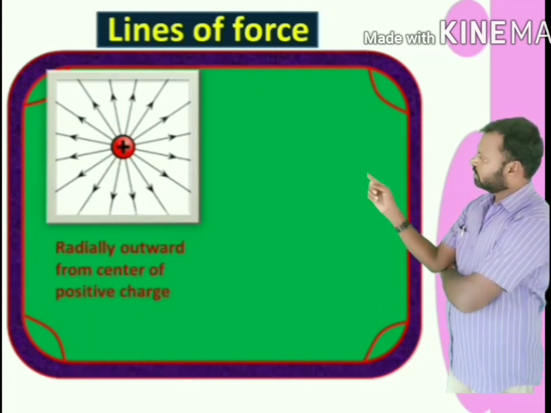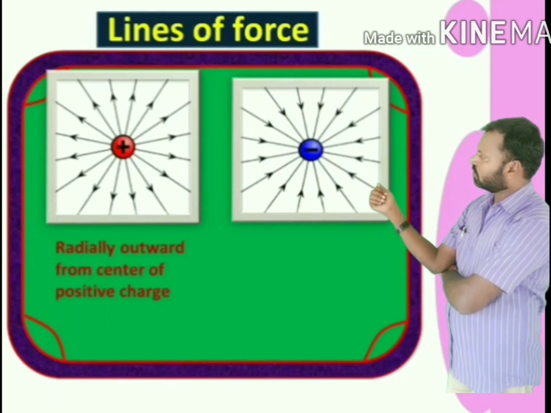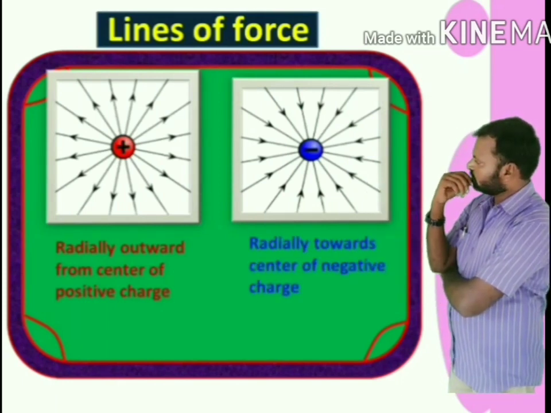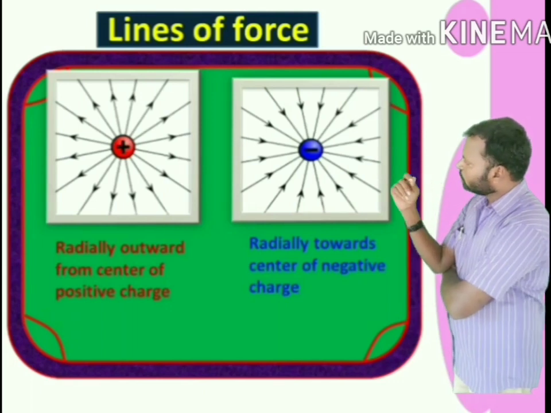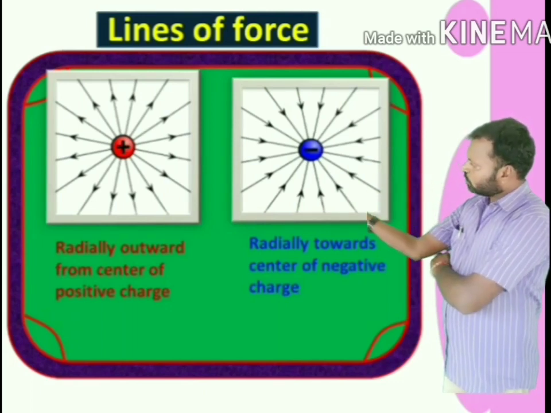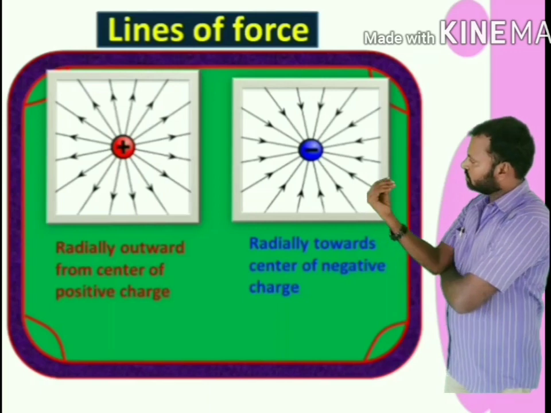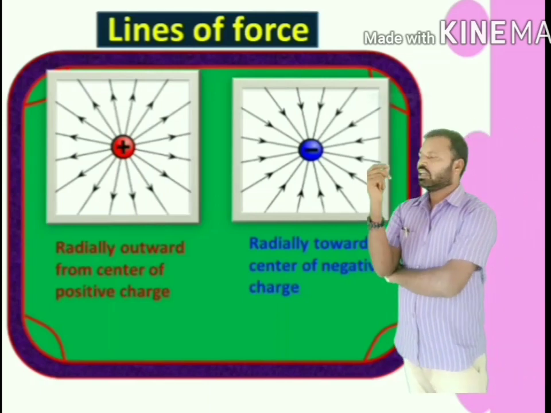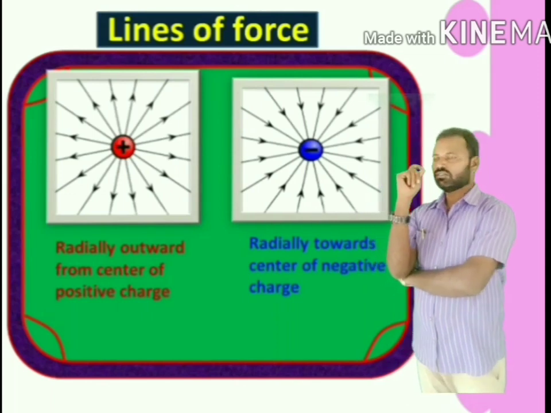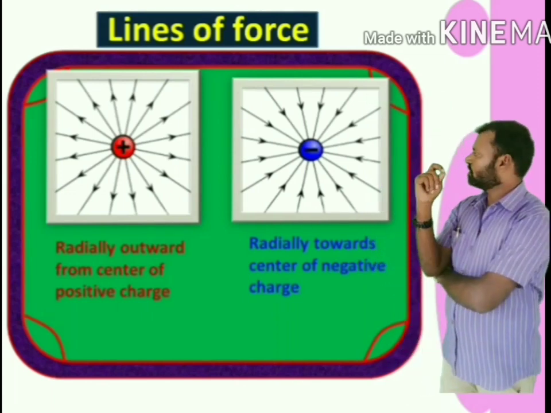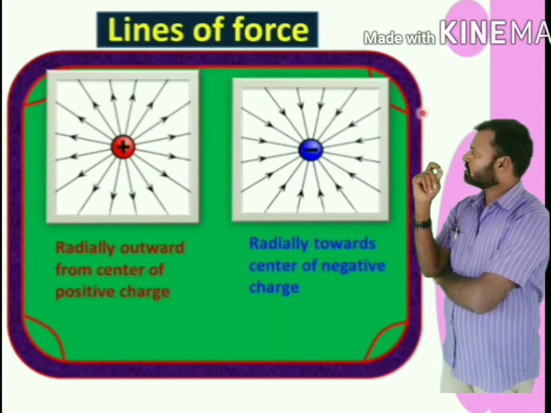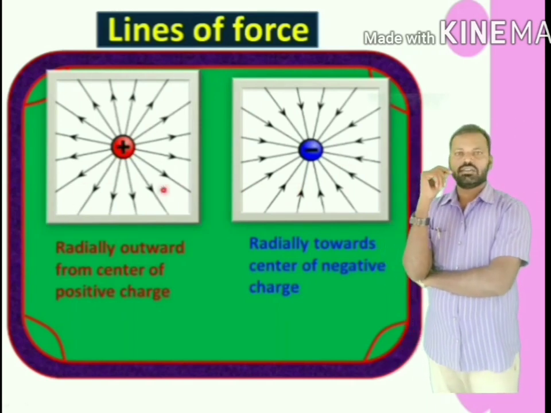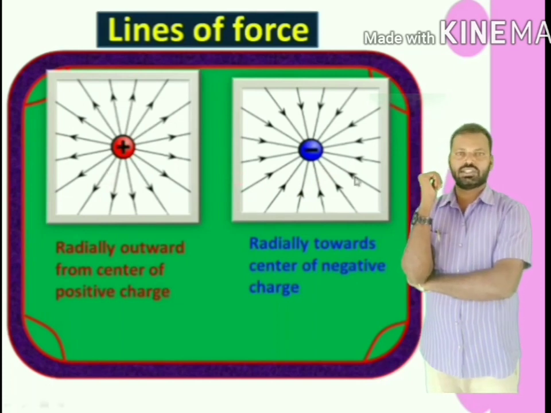For a negative charge, the electric lines of force are always radially towards the center of the negative charge, because unit test positive charge always moves towards the center of negative charge because of the attraction between plus and minus. That's why electric lines of force direction for a negative charge is towards the center. For a positive charge, away from the center. These are the electric lines of force of a positive charge and negative charge.